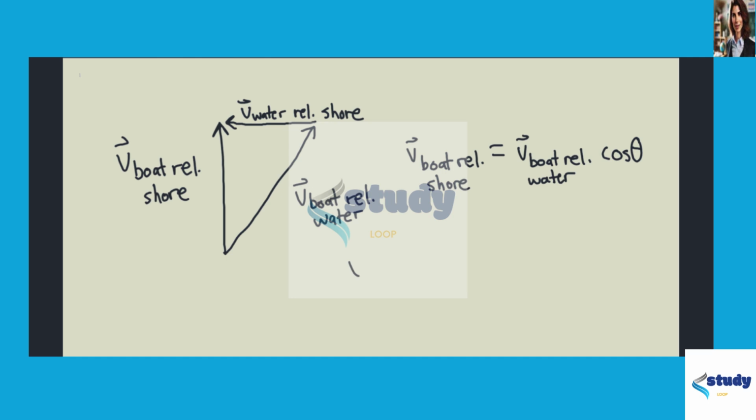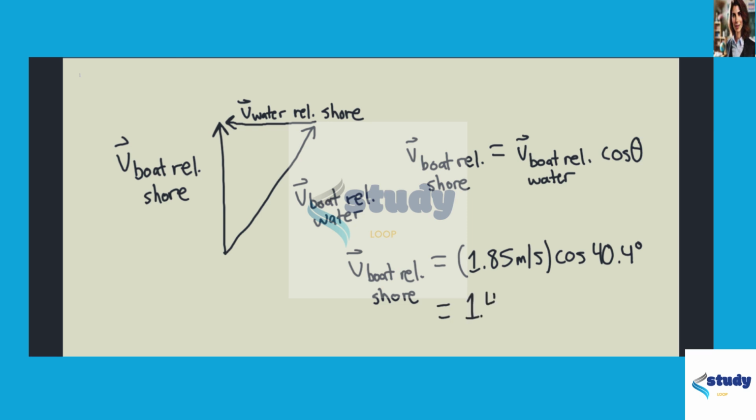So the velocity of the boat relative to the shore would be equal to 1.85 meters per second multiplied by cosine of 40.4 degrees. And we find that this equals 1.41 meters per second. That is our final answer. That is the end of the solution.